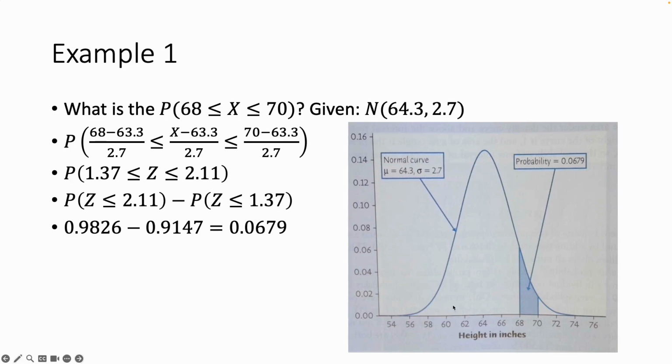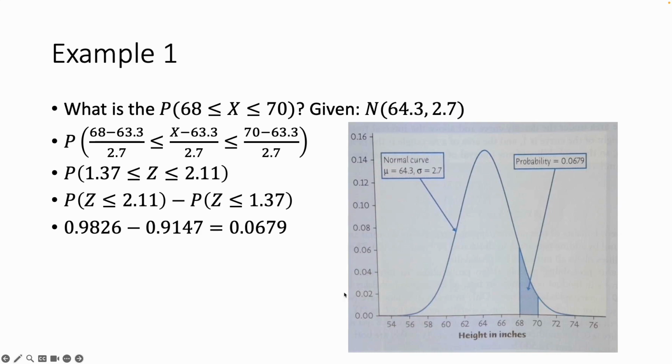So now that we know the probability that someone is 70 inches tall or less, that is 0.9826. So 98.26% of the population is, according to this, whether this is male or female, I forget which it is, this particular curve is 70 inches or less tall. And then we figure out the probability of someone being 68 inches tall, which in this instance was the z is less than or equal to 1.37, which was 0.9147, which is roughly 91% of the population.